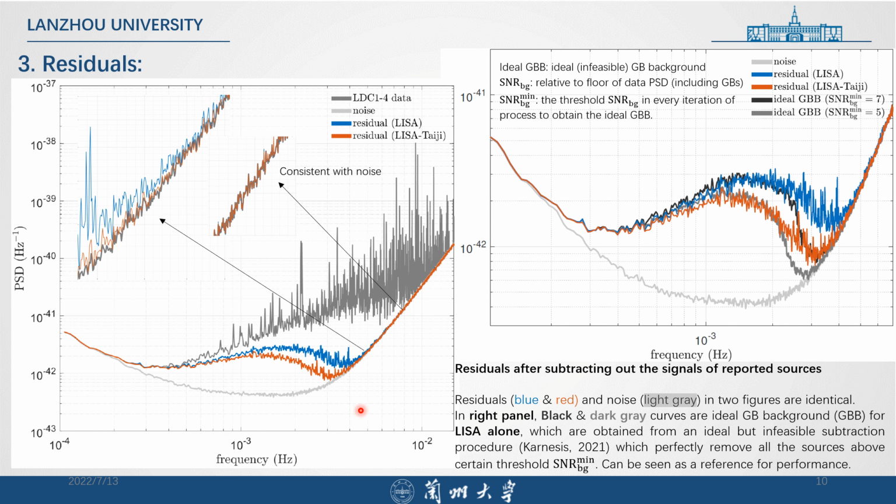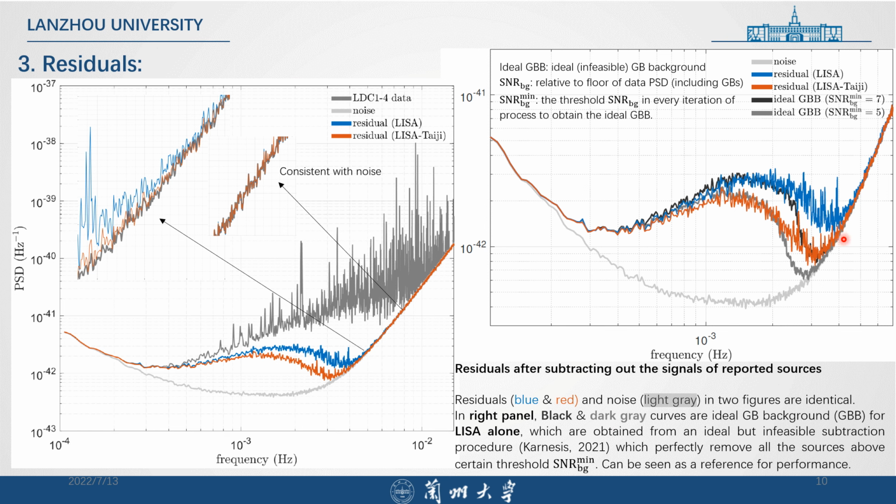And we see that above 4 mHz, both the LISA alone result and the LISA-Taiji result reach the instrumental noise level, but below around 4 mHz, we are not able to make it to the level of instrumental noise because of a huge population that is highly overlapped. But we still see a huge improvement for LISA-Taiji network analysis.